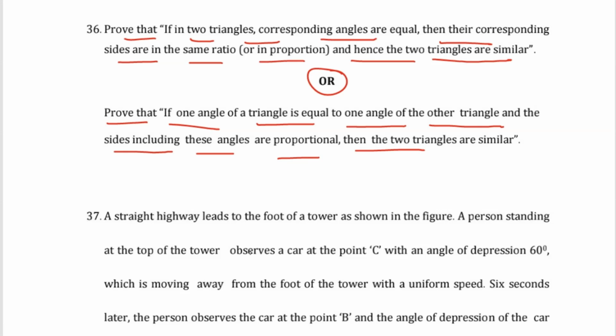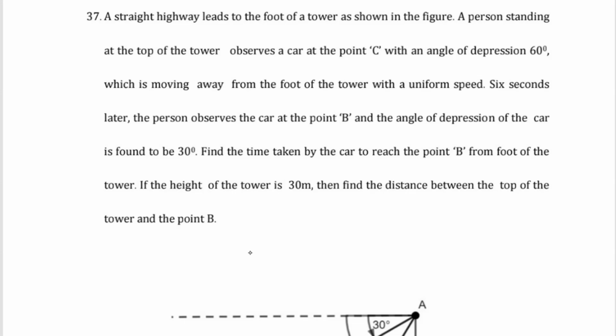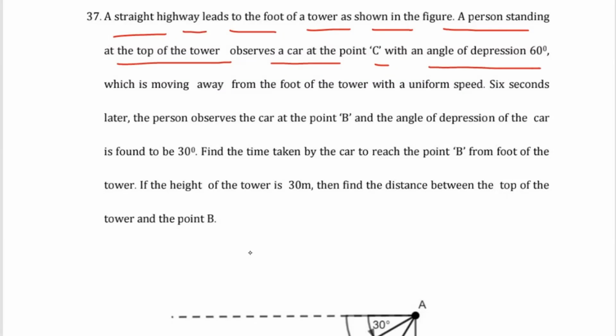Then you have question number 37. Question number 37 states that a state highway leads to the foot of the tower as shown in the figure. A person standing at the top of the tower observes a car at the point C with an angle of depression of 60 degree, which is moving away from the foot of the tower with a uniform speed.